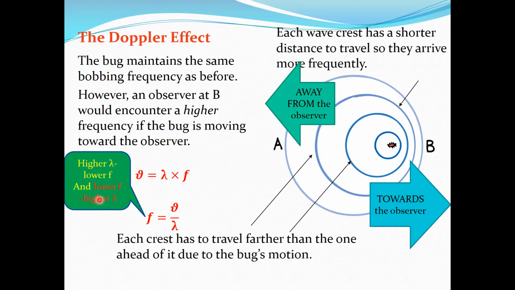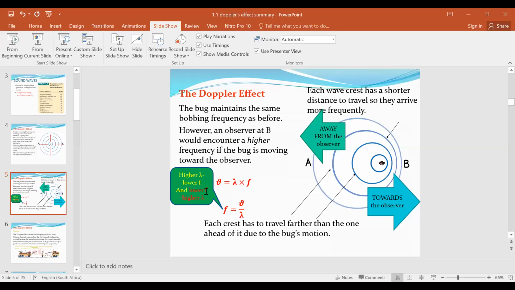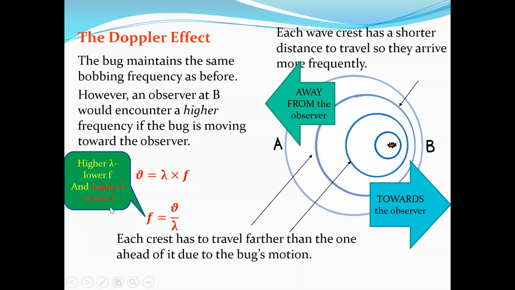It is the same thing, by the way. Okay, I'll change it, inshallah. Can I just change this? This one is supposed to be higher. Sorry, my mistake. If it is behind the bug, the wavelength is going to be higher, is that correct? Higher wavelength, lower frequency, and lower wavelength in front of it, there's going to be higher frequency.